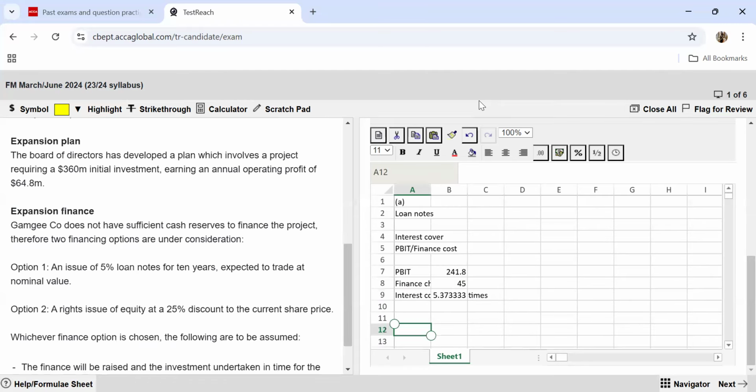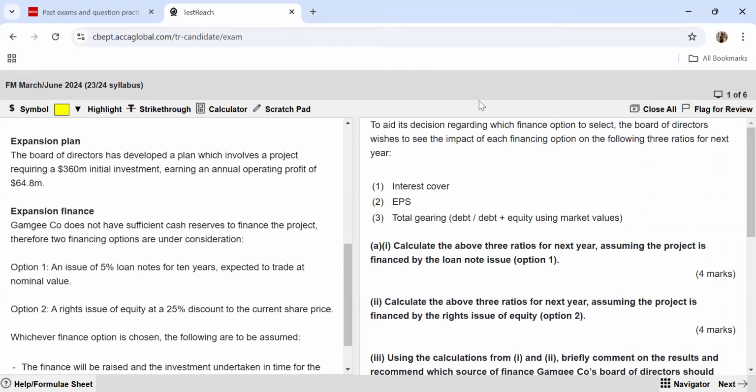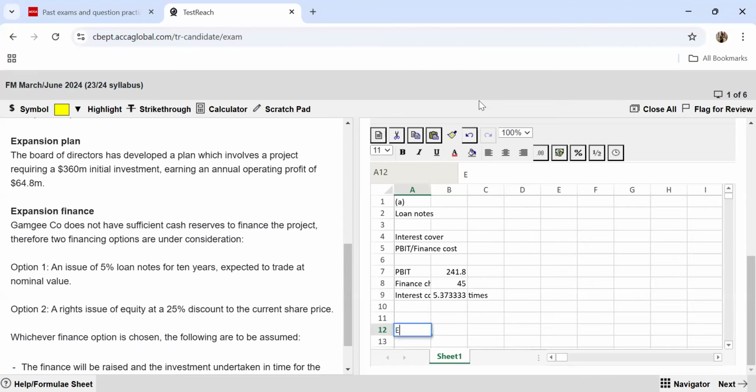Now let's move on to the second ratio that they want to calculate. This is the EPS ratio, so we will write EPS. The EPS formula that we have learned is we need to take the earnings after tax, and that needs to be divided by the number of shares. So let's first talk about how much will be the earnings that are going to be left for the shareholders. Like we have established, this is going to be our PBIT. So if my earnings are 241.8, from this I'm going to pay an interest of 45 million.